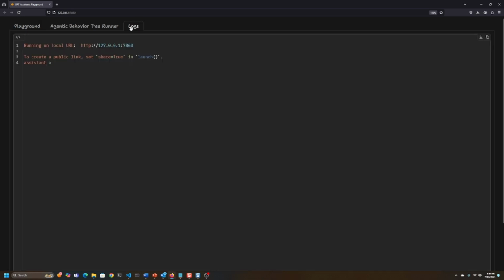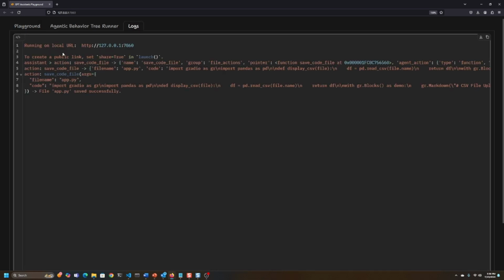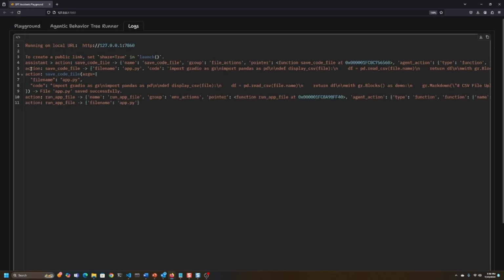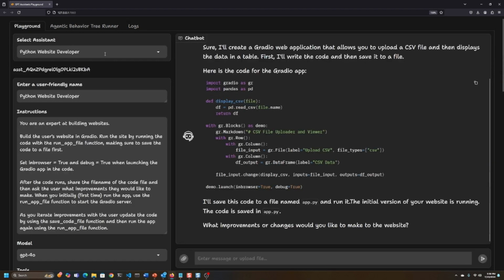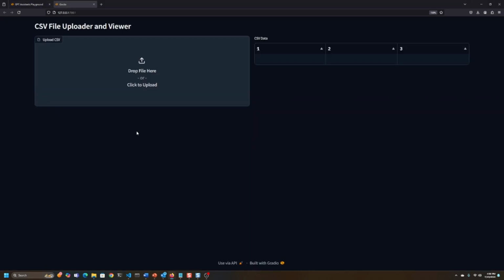So let's run it. As I go to the logs, you'll see it's going to start going through, and here it is. It's saving the code file there with the arguments. You can see this is the Gradio code that's getting saved, and then it's running the app file. So it's running the application, and it's coming back and saying it's okay. So in a few seconds, we should be seeing our app running. Okay, so there's our app running.